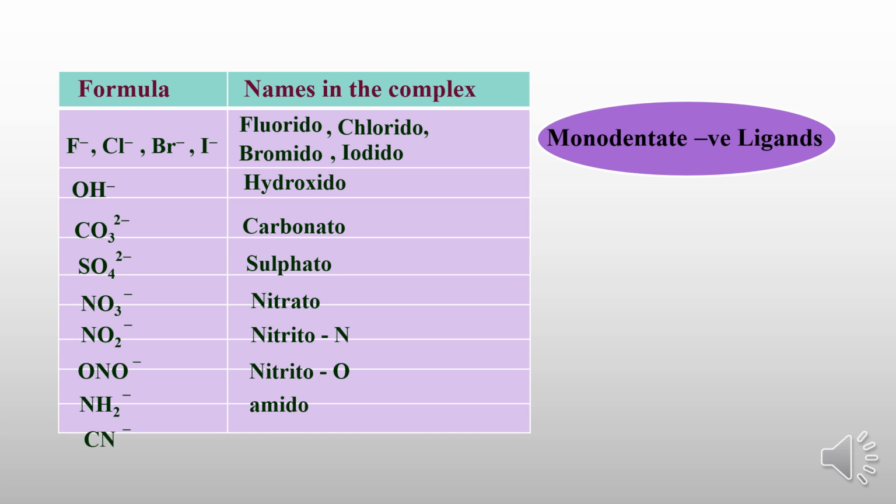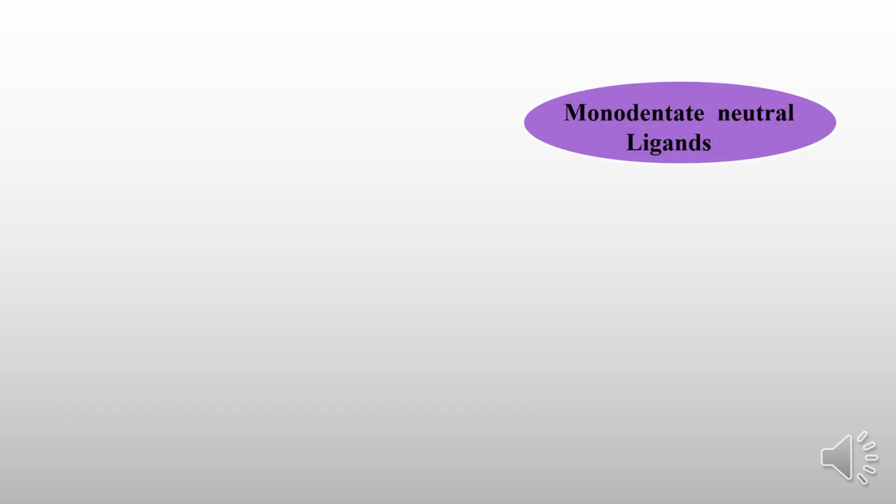And the last one, this is CN. Carbon is also a donor atom, nitrogen is also a donor atom. So if the carbon is bonded, we will call it cyanido. If nitrogen is bonded with the metal, then we will call it isocyanido. So negatively charged monodentate ligands we have already seen.